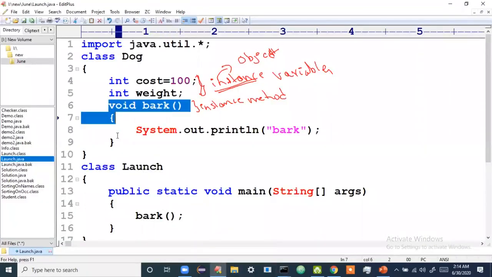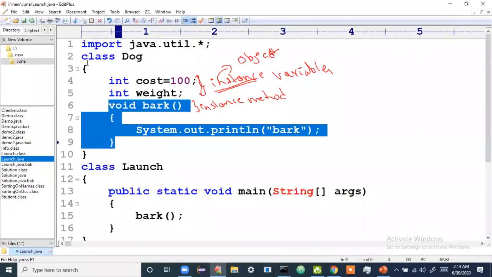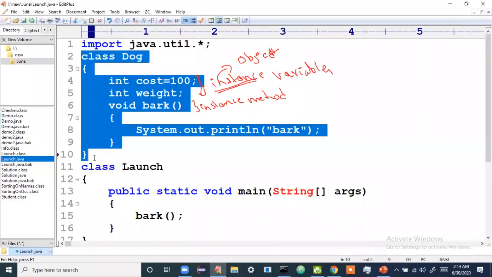You're saying bark is there, right? Now what you have to understand is that whatever class you have, this is not an object. Don't think that this is an object. This is the information of an object, which means if you create an object, what it has and what it does, this is the information.